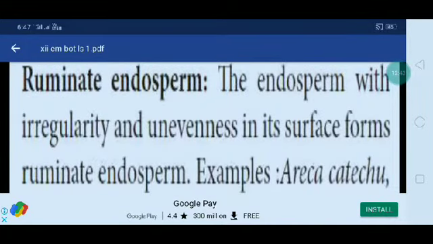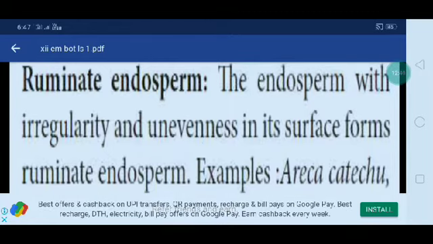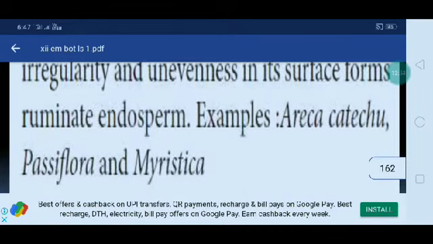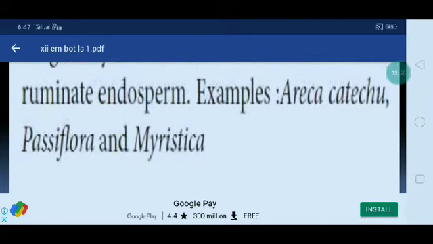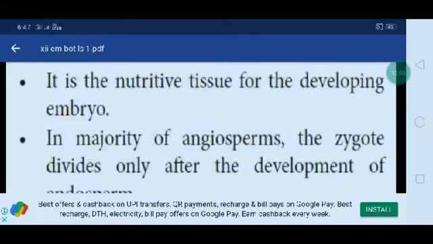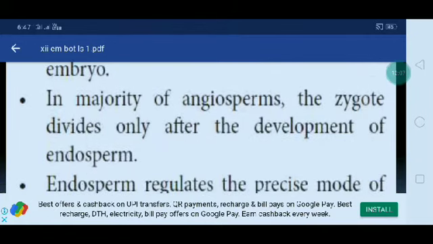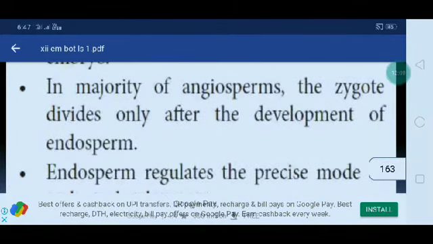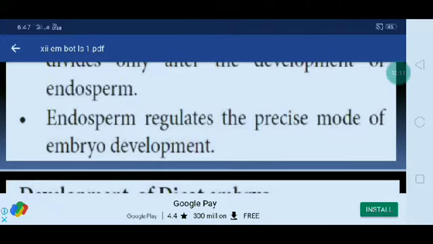Ruminate endosperm. The endosperm with irregularity and unevenness in its surface forms ruminate endosperm. Examples: Areca catechu, Passiflora. Functions of endosperm. It is a nutritive tissue for the developing embryo. In the majority of angiosperms, the zygote divides only after the development of endosperm. Endosperm regulates the precise mode of embryo development.